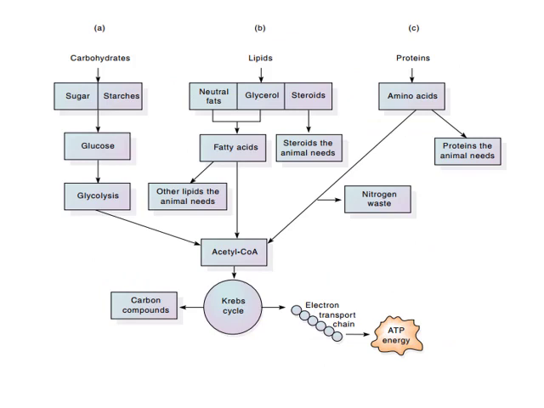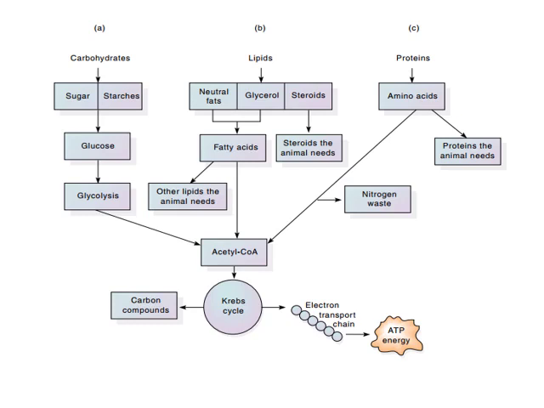Then here are food fats, carbohydrates, lipids and proteins. Carbohydrate will be converted into glucose, then will go into glycolysis and convert into acetyl coenzyme A, leading to the Krebs cycle and carbon compounds. Then lipids: lipids are neutral fats, glycerol and steroids, and they may go to fatty acids and steroid hormones. Fatty acids will go to other lipids in the animals and may be converted into acetyl coenzyme A and then into the Krebs cycle.